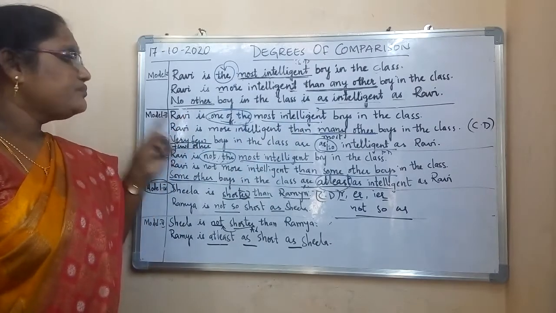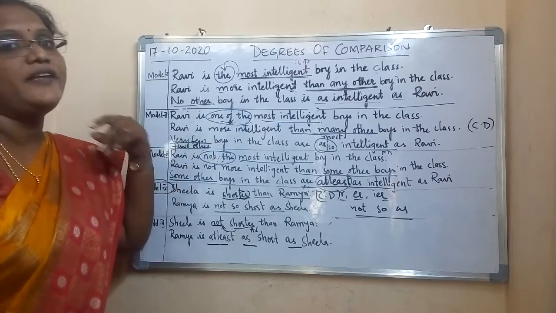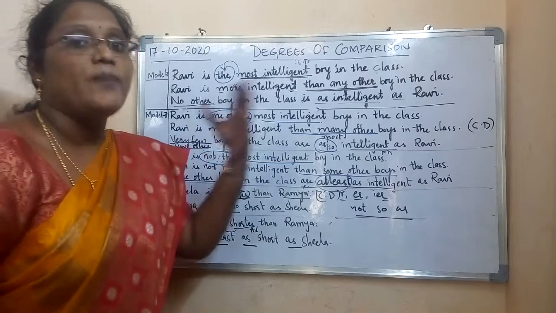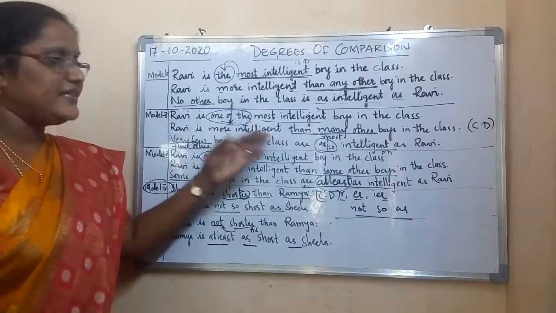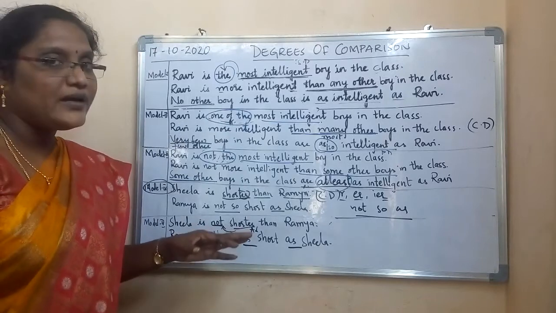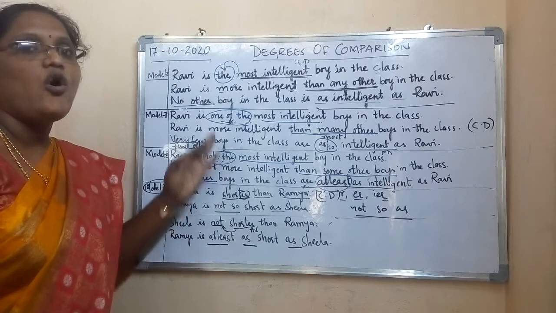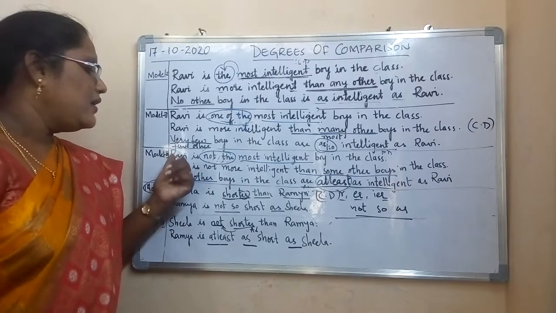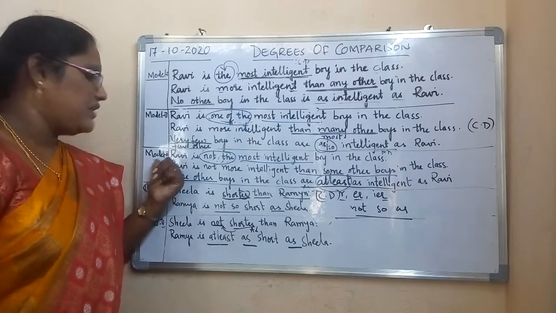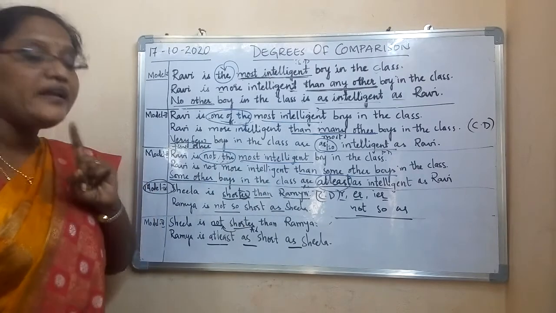Okay. Then type 2: before the adjective, when you see "one of the", you have to identify that this sentence is type 2 superlative degree. So when it is like this, comparative becomes what? "Than many other". Positive degree starts with what? "Very few" or "few other". Okay. Then model 3, you will have negative sense.